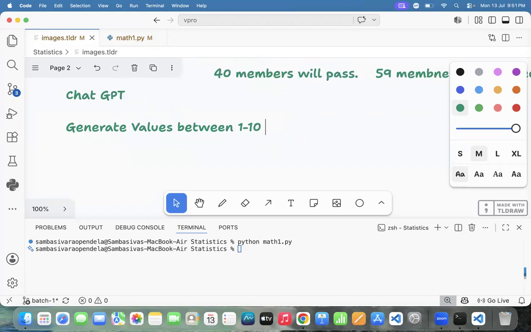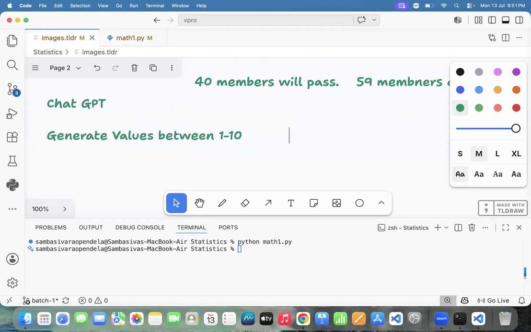Unfortunately, ChatGPT will create 1, 2, 4, 5, 6, 7, 8, 9, and once again it will give 10. ChatGPT is missing a value. As developers, we expect 1 to 10, but ChatGPT gives one or two numbers missing. This kind of thing we call high bias. ChatGPT gives this kind of error.